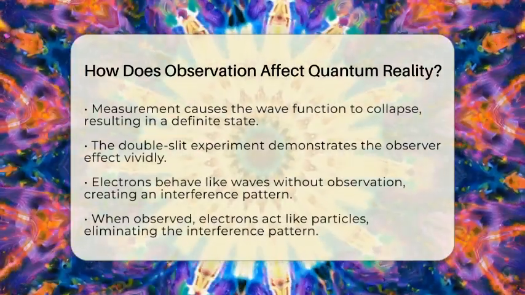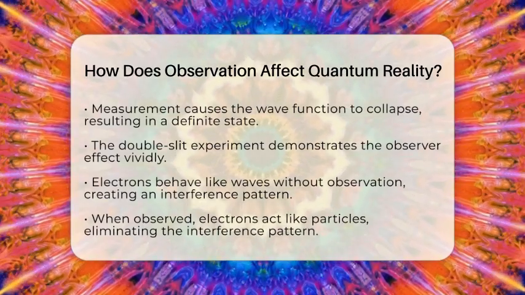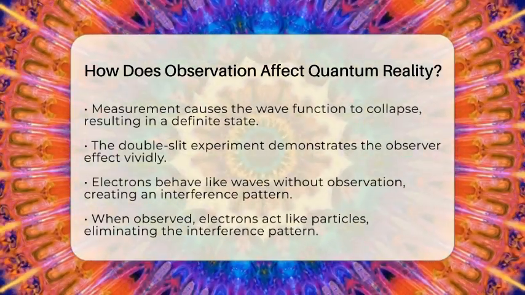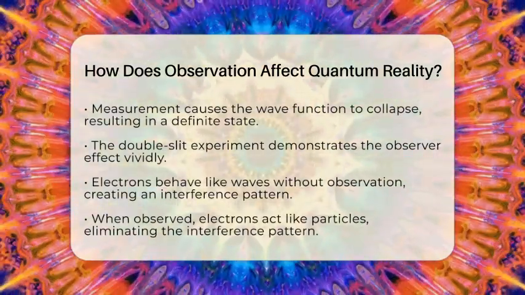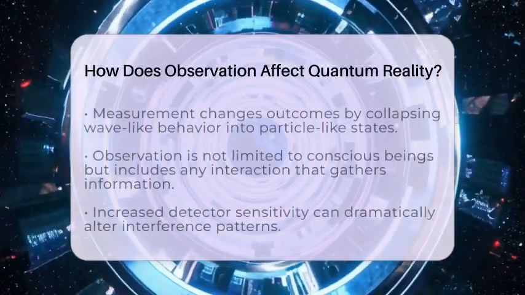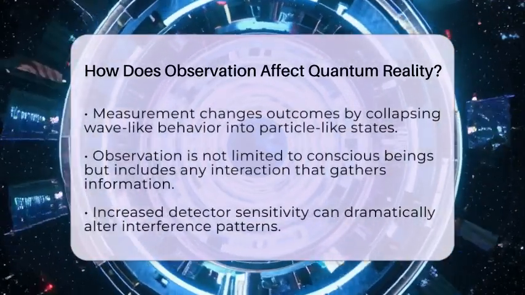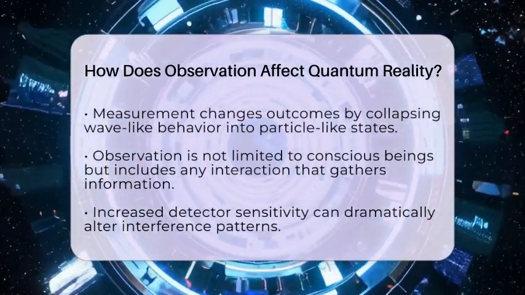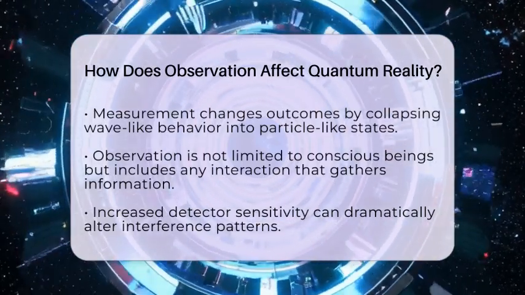It is important to note that this effect is not about a conscious observer magically changing reality. Instead, it is about how the measurement process interacts with the quantum system. For example, detecting an electron usually involves bouncing photons off it, which disturbs its state and changes its behavior. Thus, in quantum mechanics, observation means any interaction that gathers information from the system, not just human observation.